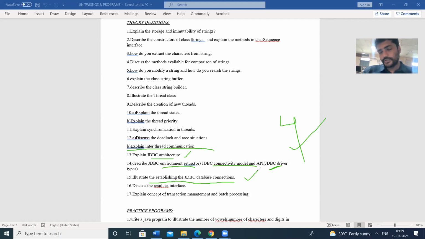First, we have to download the JDBC driver. After that, we have to register the JDBC driver. Then we have to know the URL of the database. Then we have to know the username and password of the database. Then we have to use the connection object. After that, we write the queries by creating the Statement object, the Statement interface. Then we have to execute the query. After executing the query, we can get the results.